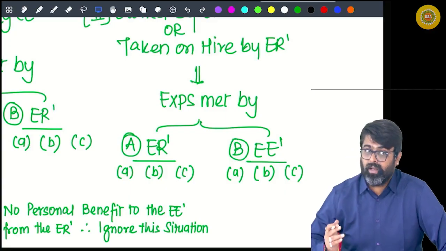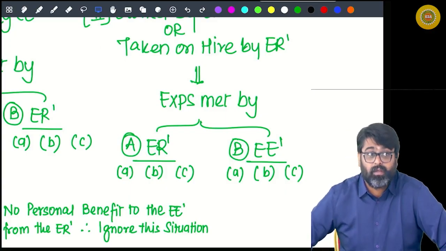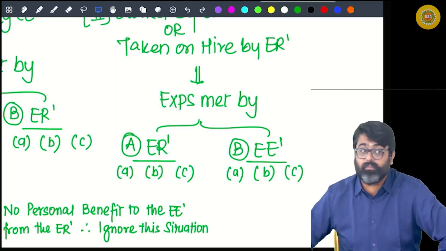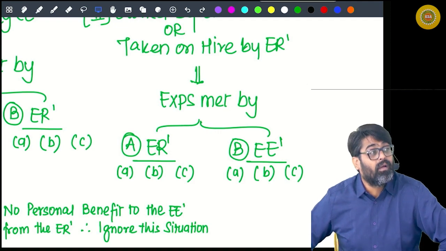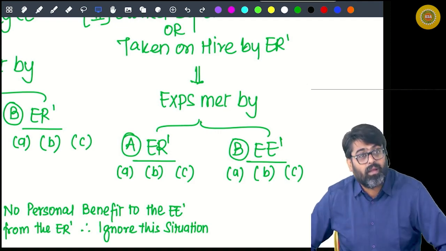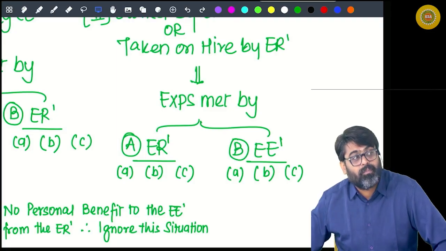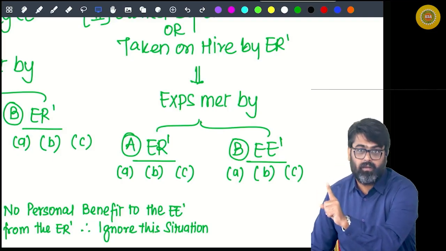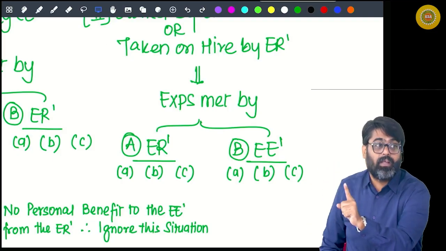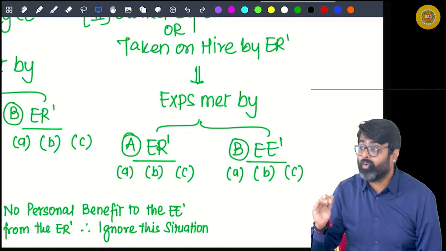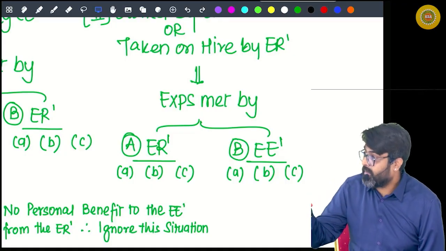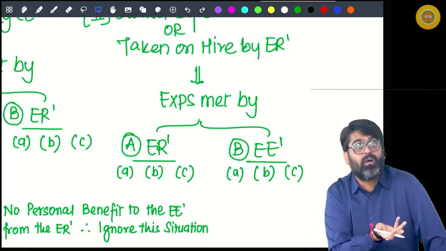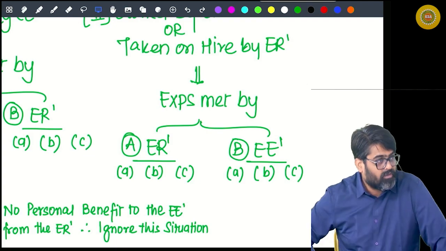So now tell me a simple thing. Is a car a movable asset or an immovable asset? Furniture was also a movable asset. Do you remember? At that time I told you, for any movable asset given by the employer to the employee for use, the benefit will be 10% per annum of the actual cost of that asset if it was owned by the employer, or the actual hire charges paid by the employer if it was taken on hire by the employer. For furniture we did the same thing, no? So for a motor car also we are supposed to do the same thing.